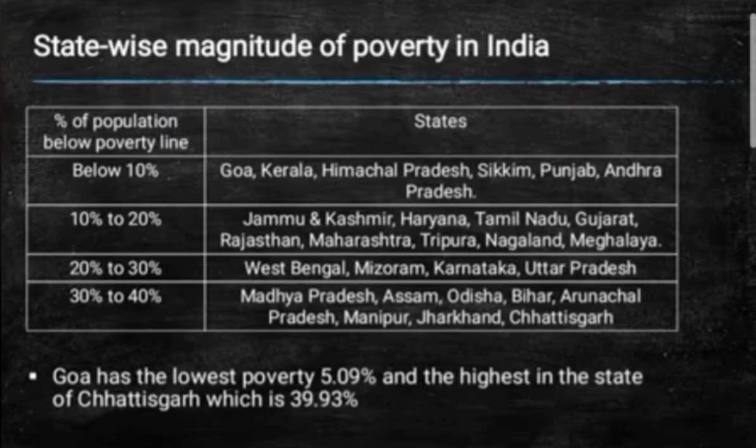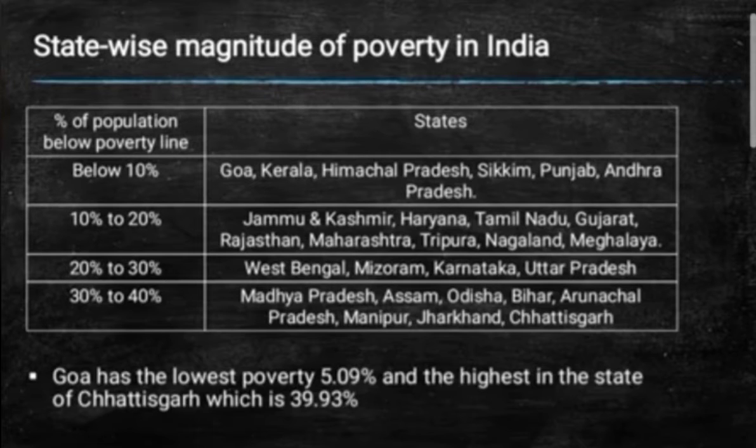In 10 to 20 percent are Jammu and Kashmir, Haryana, Tamil Nadu, Gujarat, Rajasthan, Maharashtra, Tripura, Nagaland and Meghalaya. From 20 to 30 percent there are just four states: West Bengal, Mizoram, Karnataka and Uttar Pradesh. From 30 to 40 percent are Madhya Pradesh, Assam, Odisha, Bihar, Arunachal Pradesh, Manipur, Jharkhand and Chhattisgarh.